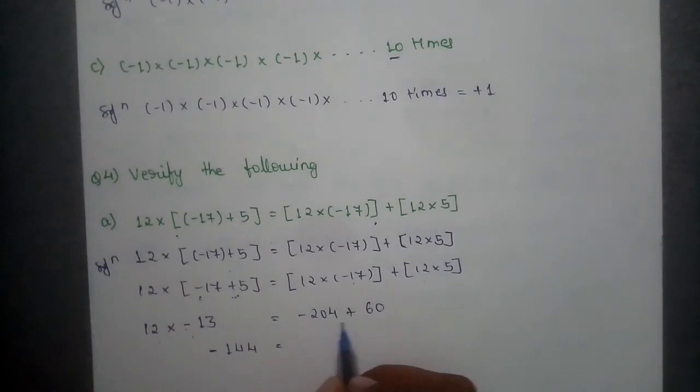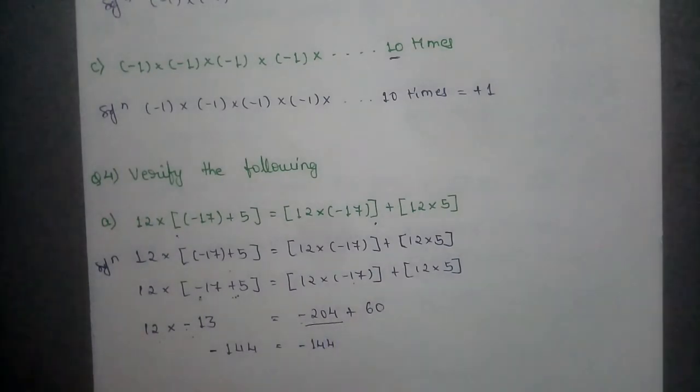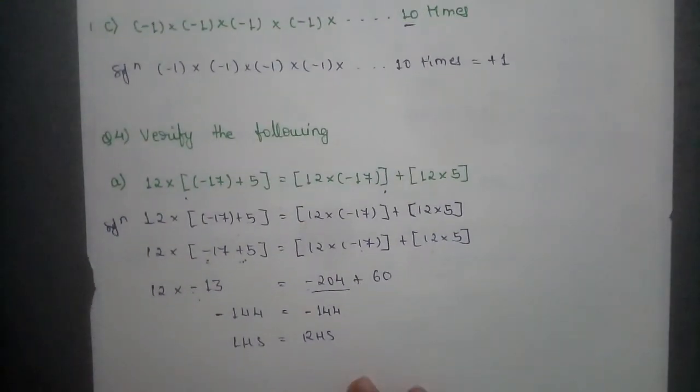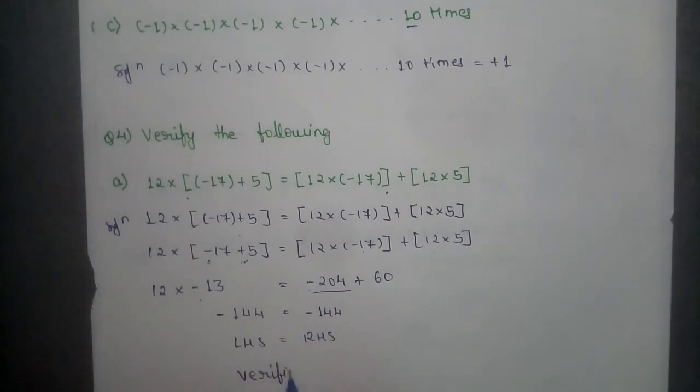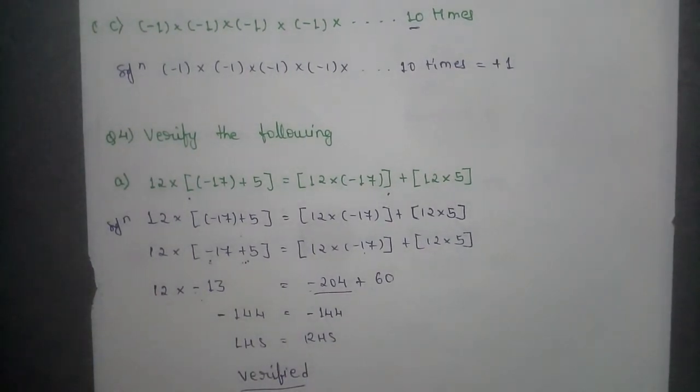That equals to minus 204 plus 60. So plus minus is minus, means from 204 we have to subtract 60. When we subtract 60 from 204 we will get 144, and the sign I will write here is minus, because 204 is the greater number. So here we got both sides are equal, so we can write LHS equals to RHS, means left hand side is equal to right hand side, and if both sides are equal it is verified. So this is how we have to verify.